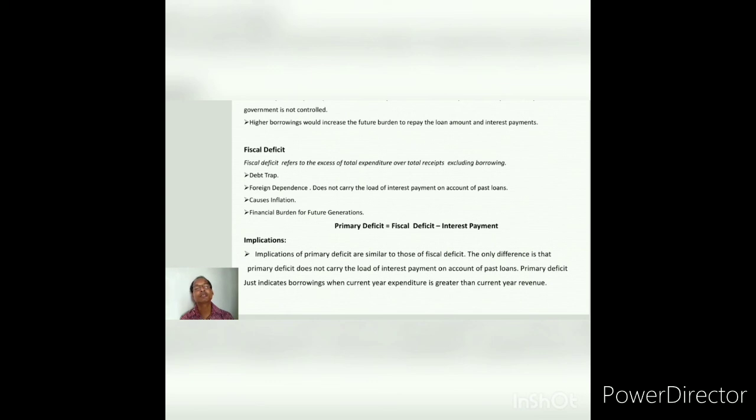Simply, you can say fiscal deficit indicates how much the government has to borrow. That means the borrowing requirement of the economy is indicated by fiscal deficit. And primary deficit: if we deduct interest payment from fiscal deficit, then we get primary deficit. The implications are similar to those of fiscal deficit, but the only difference is that primary deficit does not carry the load of interest payment on account of past loans, and it just indicates the borrowings when current year expenditure is greater than current year revenue. With this we came to an end of this chapter. Thank you.